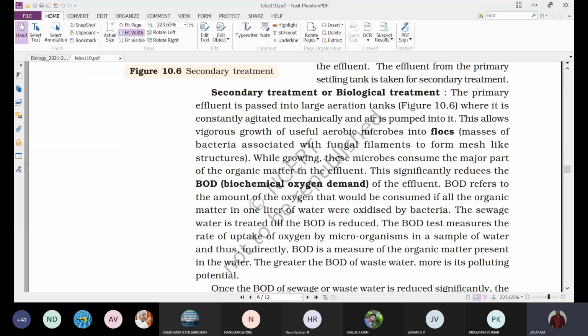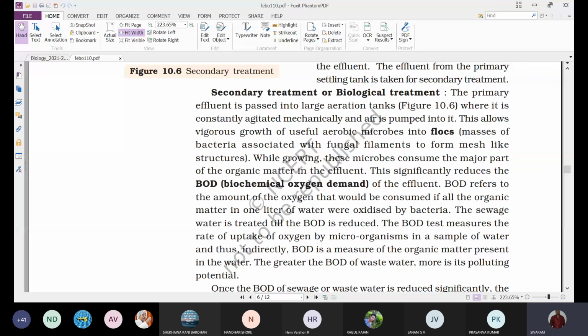So why are we undergoing aerobic treatment of the effluent? To reduce the BOD. That is the main purpose of sewage treatment. That reduced BOD water can be released into the nearby water bodies, because that will not cause much problem to the water body.